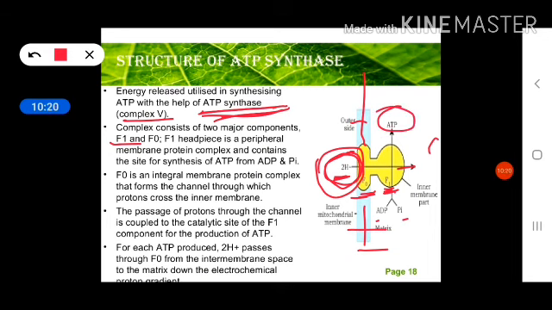Okay, so here we have discussed the overall process. Now in the next lecture we will discuss the respiratory balance sheet, meaning at every step, in glycolysis, in the Krebs cycle, in the link reaction, and in the last part ETS and oxidative phosphorylation, how many ATP molecules are produced in the overall reaction, in the aerobic as well as anaerobic part, in different steps. This is known as the respiratory balance sheet, meaning how much ATP we get in different steps.